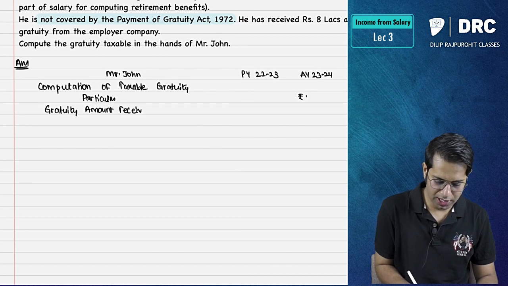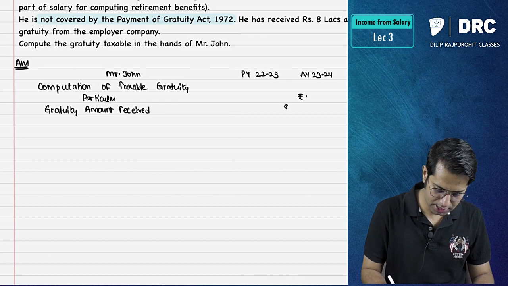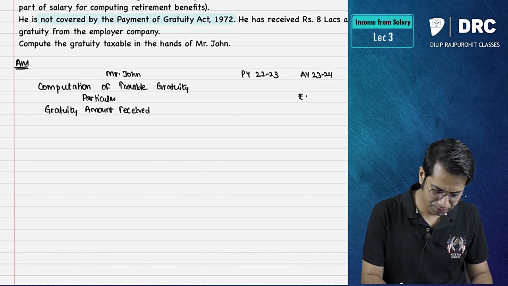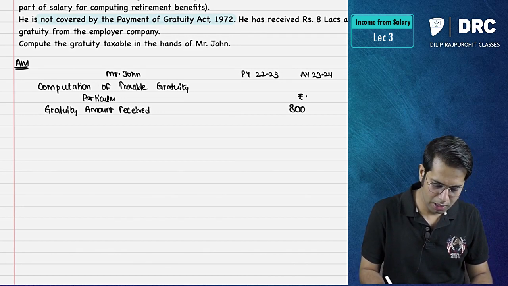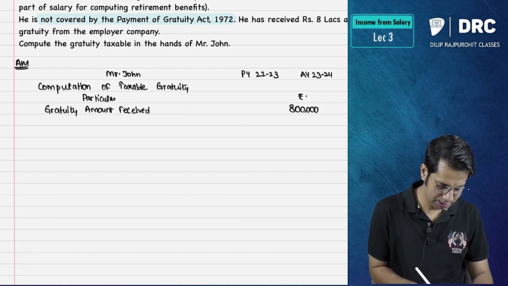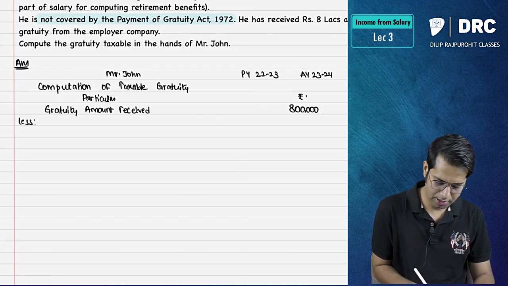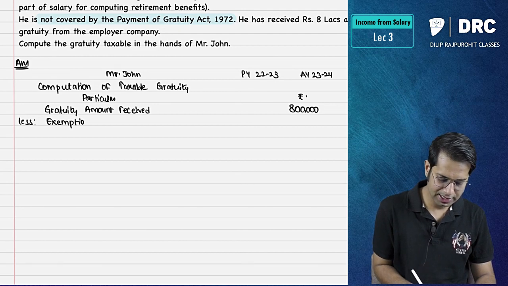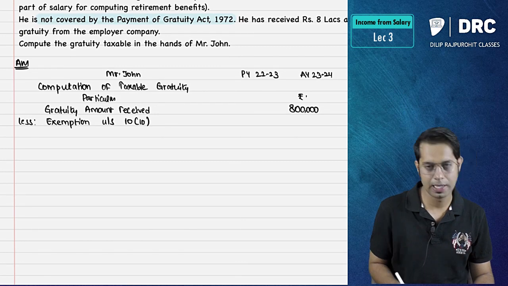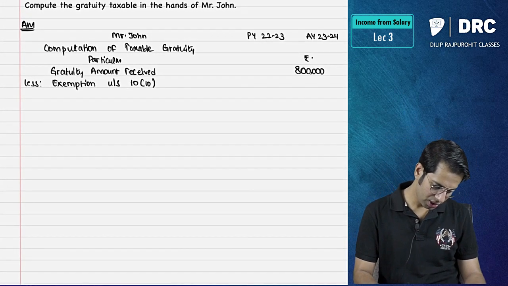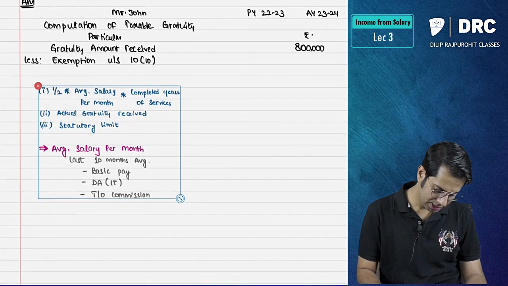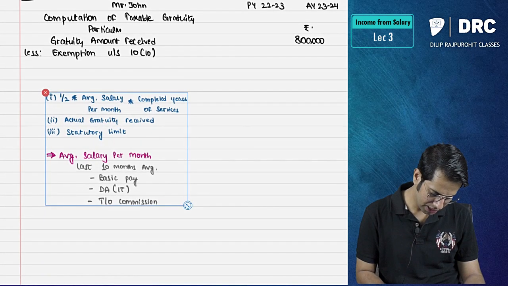How much gratuity has he received, sir? They say he has received 8 lakh rupees, less exemption under section 10(10). Let us do the computation. What is the amount of exemption which he is going to get? Sir, the amount of exemption which he is going to get is this much, sir.